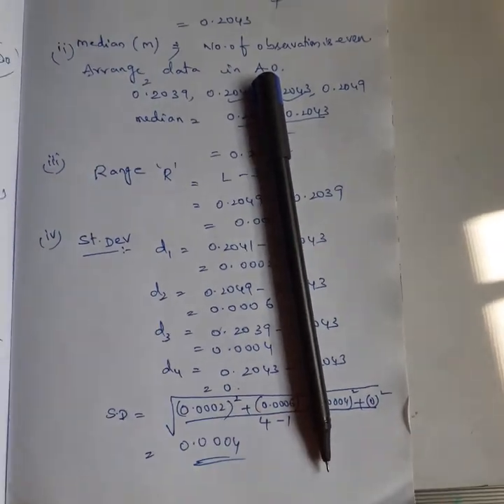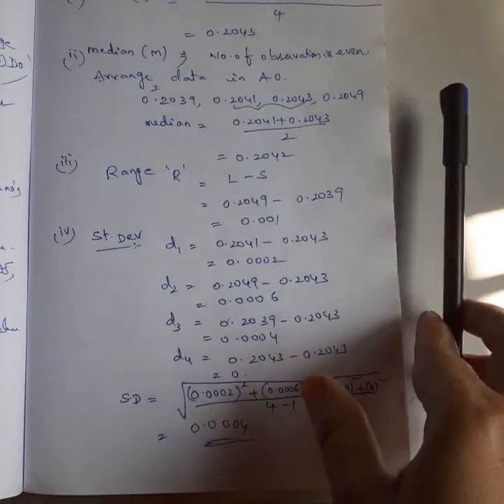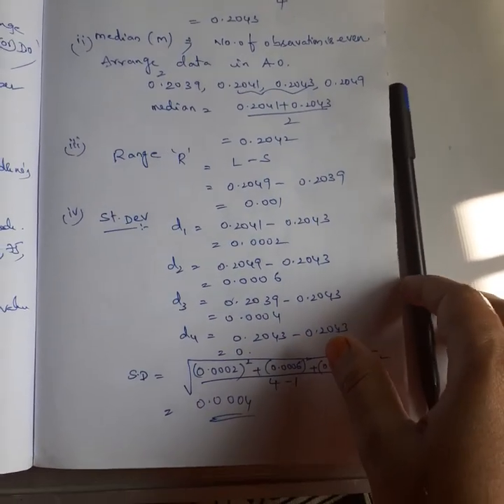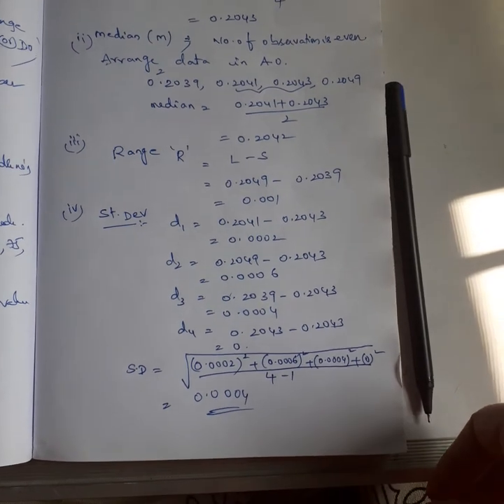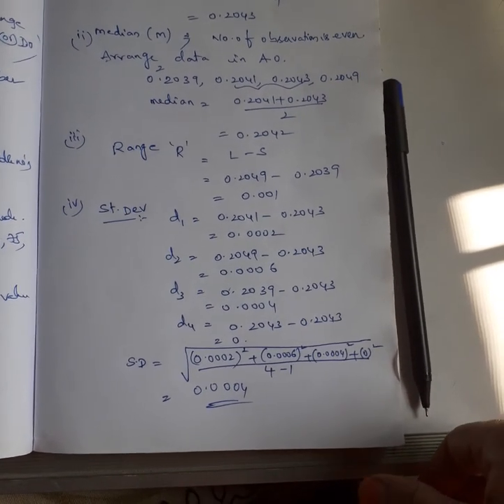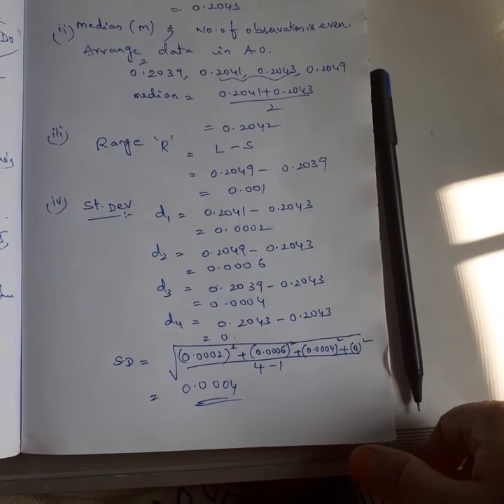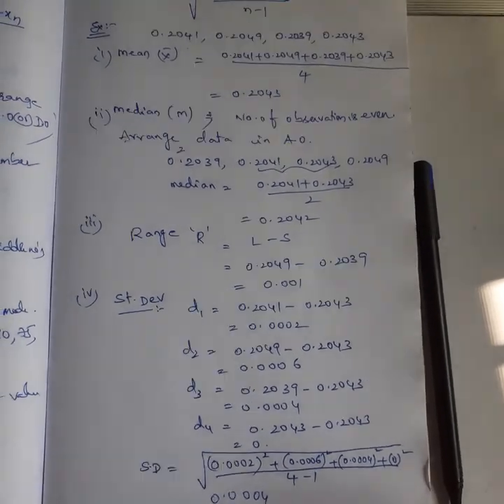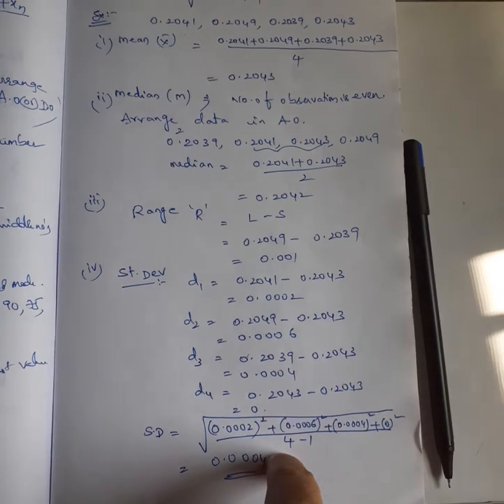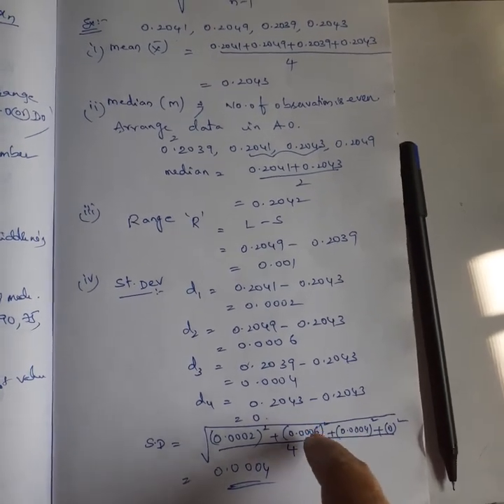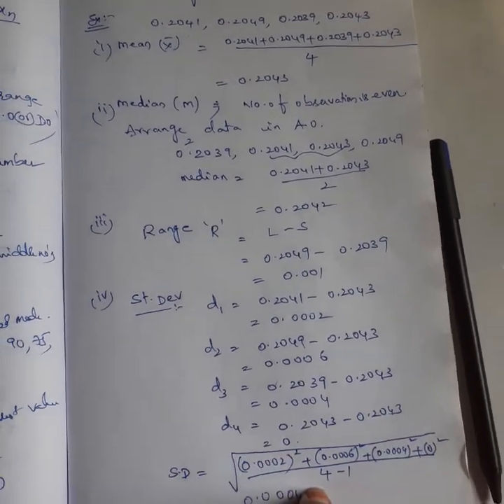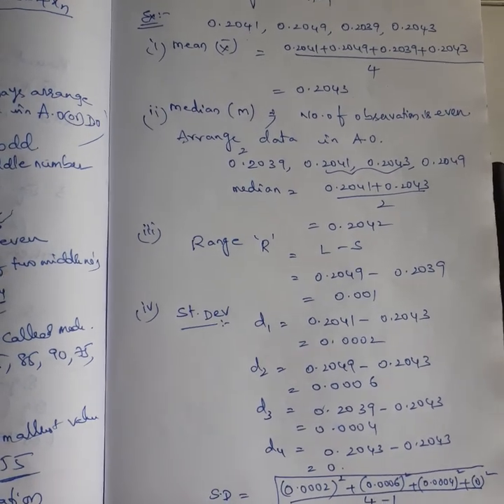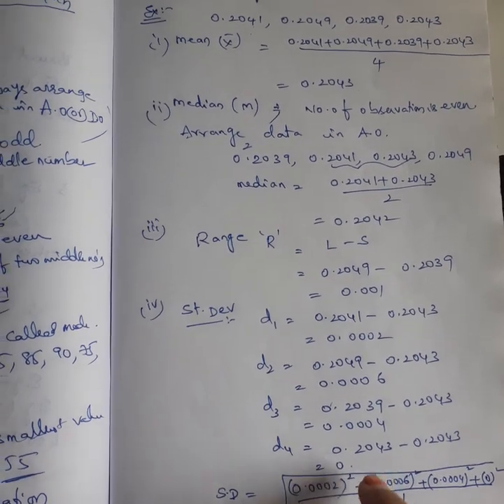You will get one essay question and one short answer question from this chapter. Errors: what are the types of errors, and explain them, is the long answer question. Accuracy and precision is the short answer question. These statistical measures, standard deviation, range and median, are included in the latest syllabus, so please put some concentration on these new topics also.